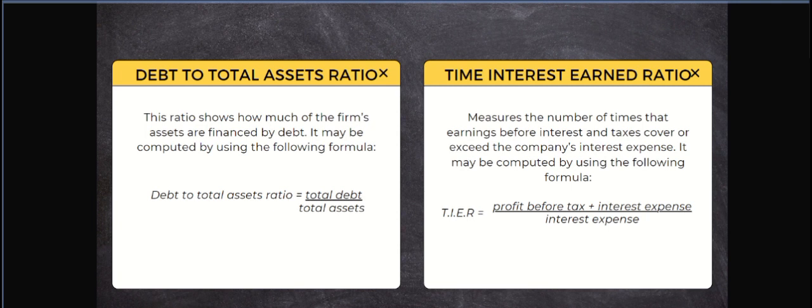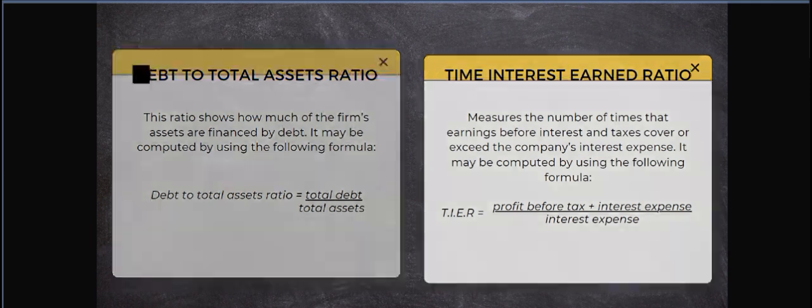Then, times interest earned ratio measures the number of times that earnings before interest and taxes cover or exceed the company's interest expense. It may be computed by using the formula: it is equal to profit before tax plus interest expense all over interest expense.